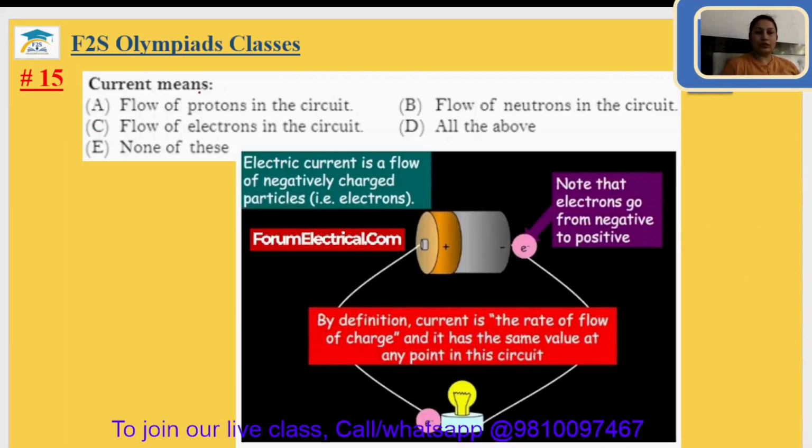Question number 15. Current means flow of protons in the circuit? No. Flow of neutrons in the circuit? No. Flow of electrons in the circuit. Actually, current is the flow of electrons or negatively charged particles in the circuit. That is your option C.